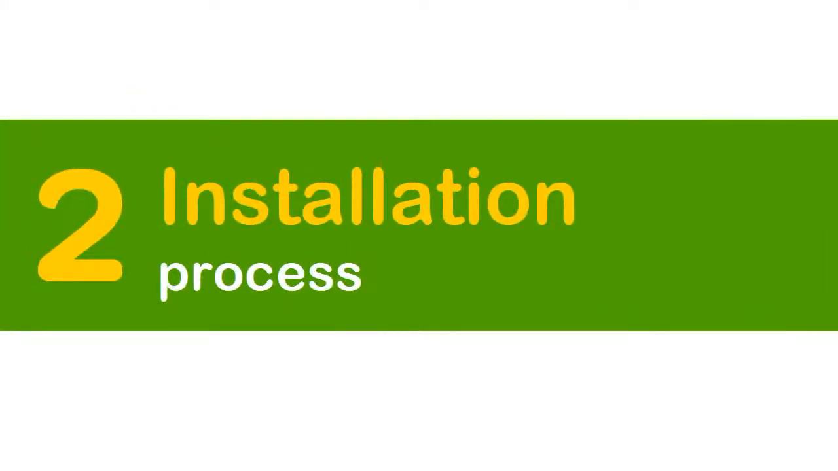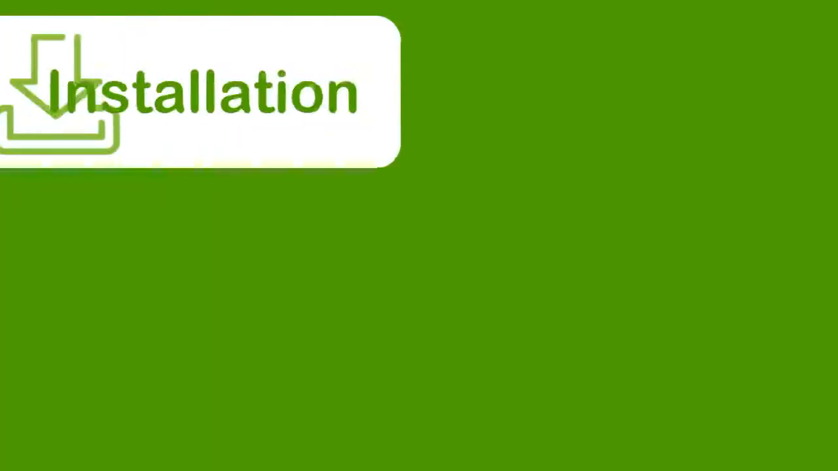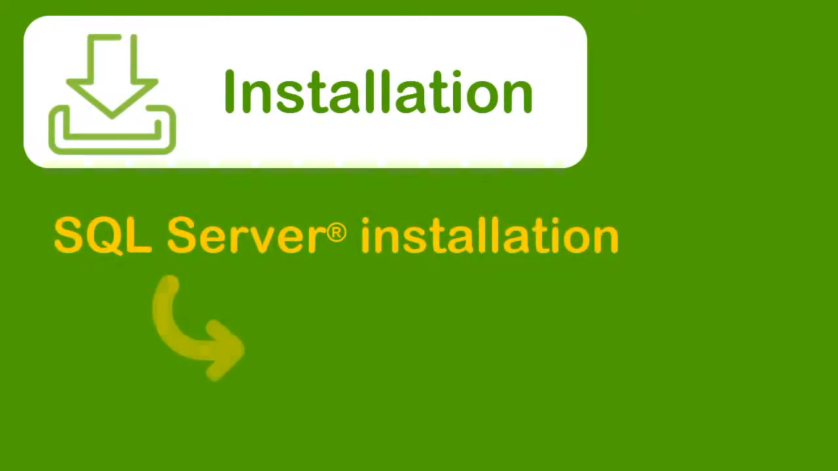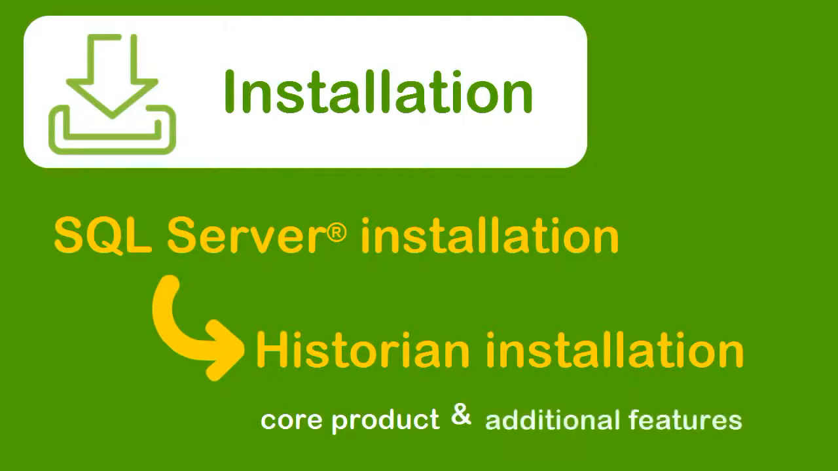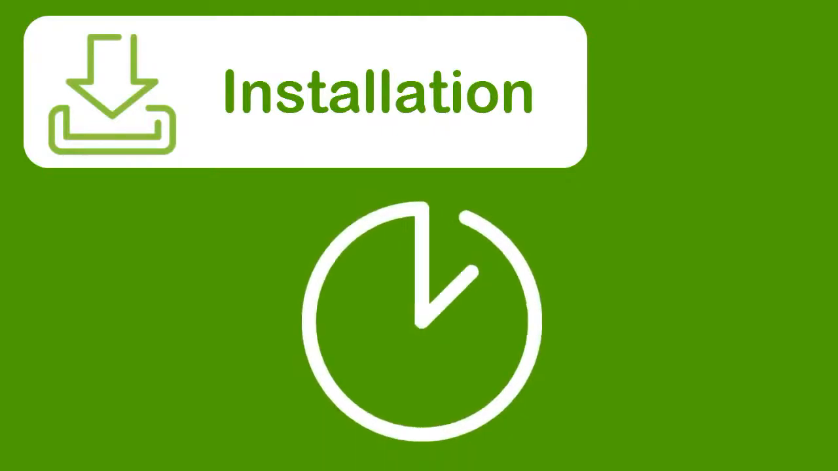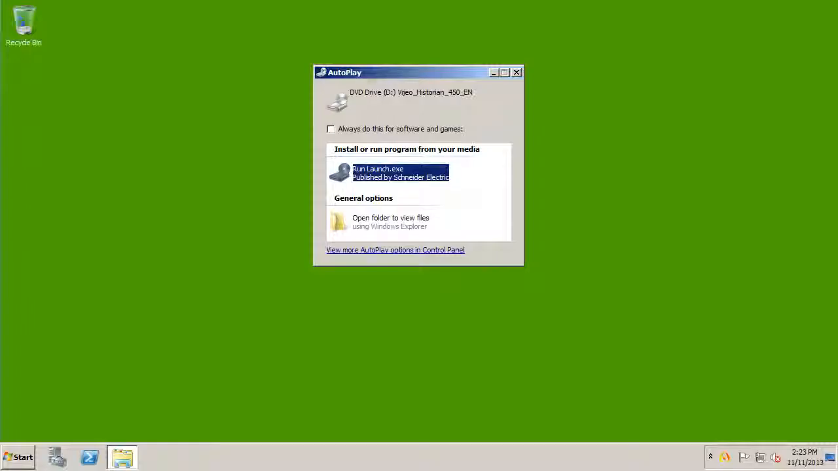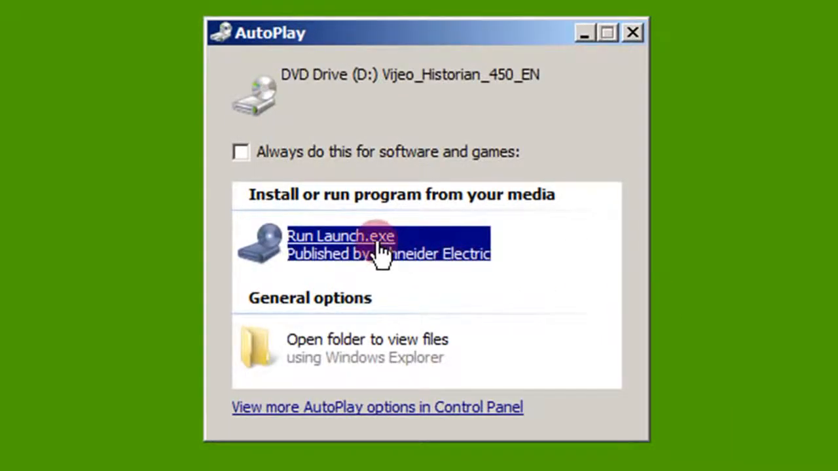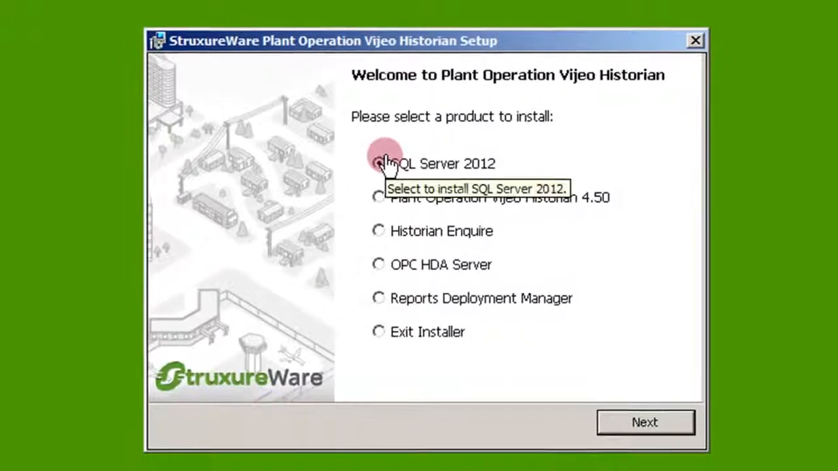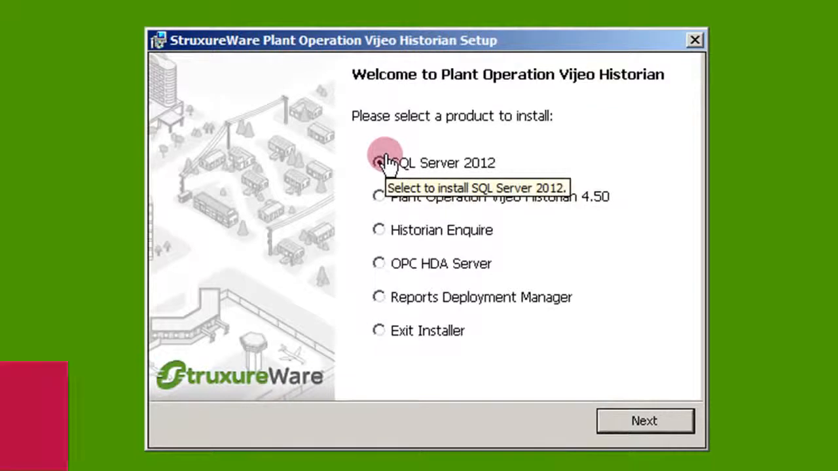Now let's get started with the installation process. It consists of a SQL installation followed by a Historian installation. The Historian installation itself consists of the installation of the core product as well as the additional features that are commonly configured. This should take about an hour, but we've speeded up the process in this video. Insert the installation disk or run the launch.exe file in your installation media. The Historian setup dialog will pop up.